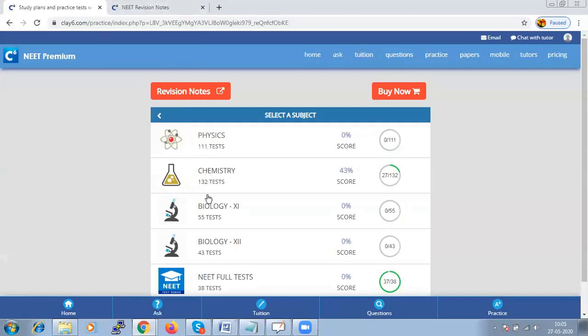And here you have the subject wise test. For each subject you will have chapter wise tests. And let us start the chapter today, that is chemical kinetics.